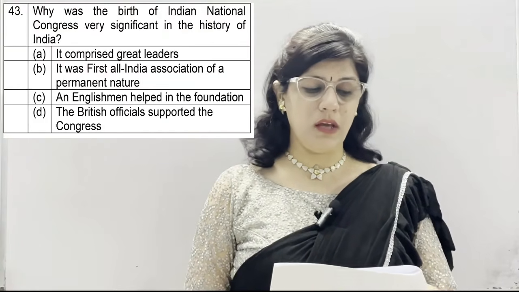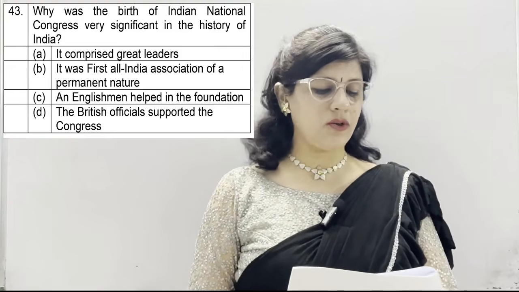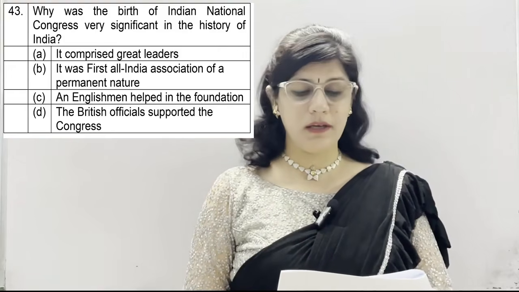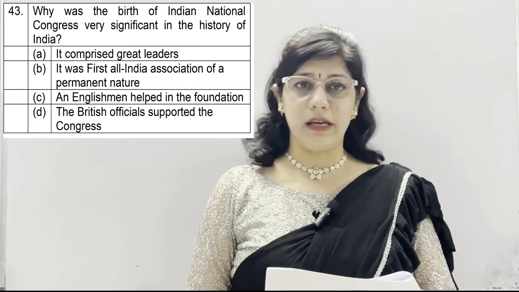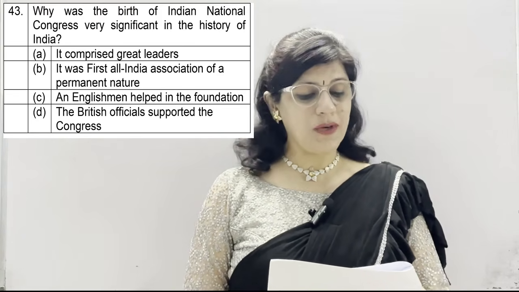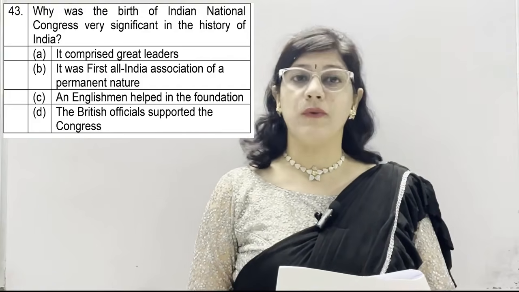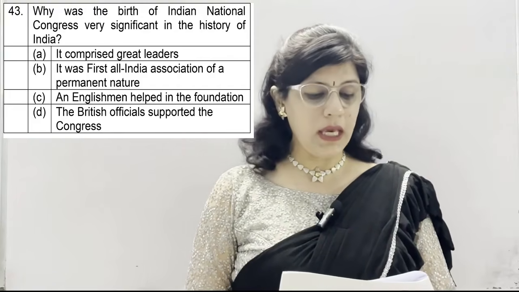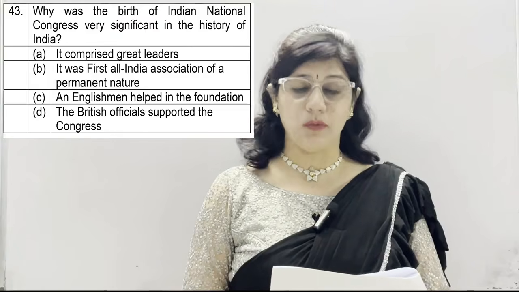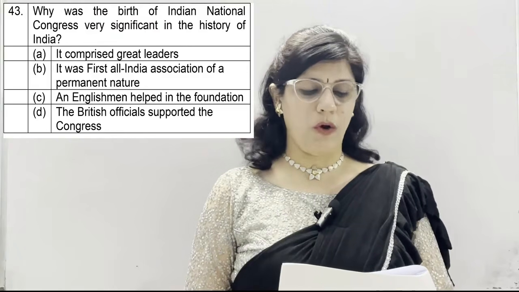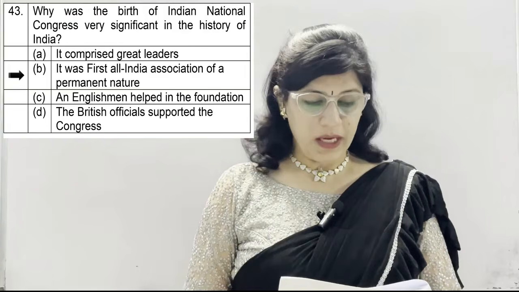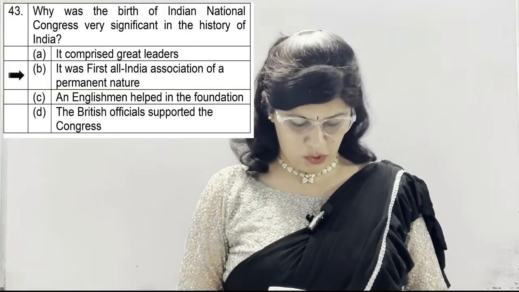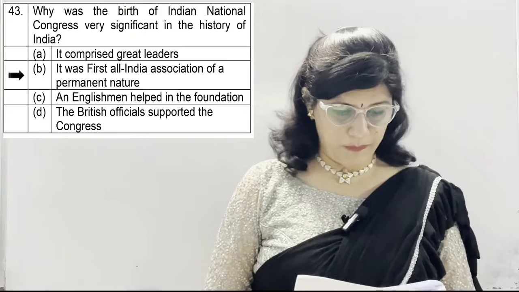Question number 43. Why was the birth of Indian National Congress very significant in the history of India? A option, it comprised great leaders. B, it was first All India Association of a permanent nature. C, an Englishman helped in the foundation. And D, the British officials supported the Congress. And the correct option is B. It was first All India Association of permanent nature.